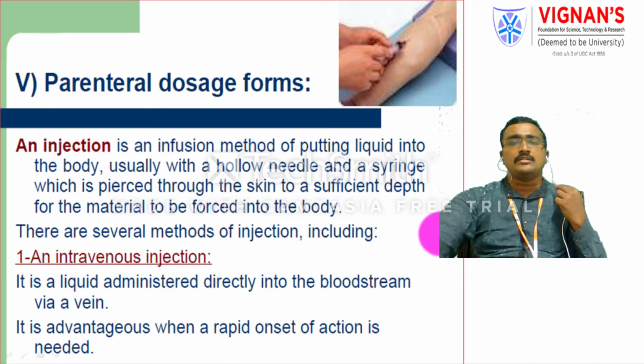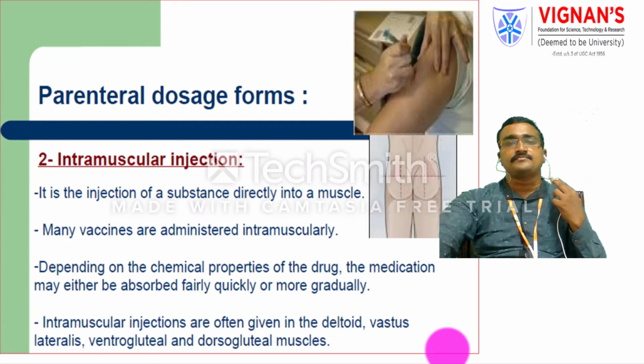So when you administer the dose into the veins, you can call it an intravenous injection. It is a liquid administered directly into the bloodstream via the vein. It has the advantage of rapid onset of action, so wherever the onset of action needs to be very rapid, you should administer the products by intravenous injection. Definitely, the maximum amount of the dosage form directly enters the bloodstream, producing maximum bioavailability.